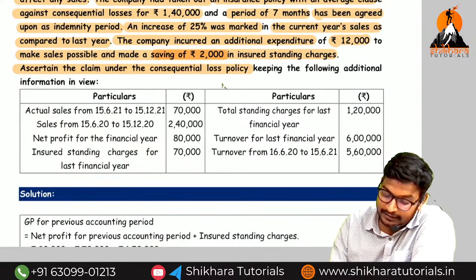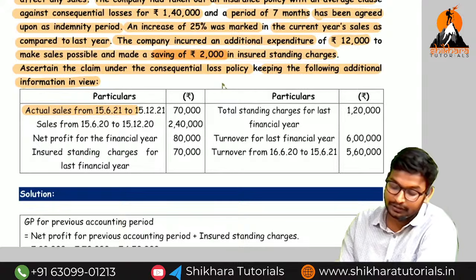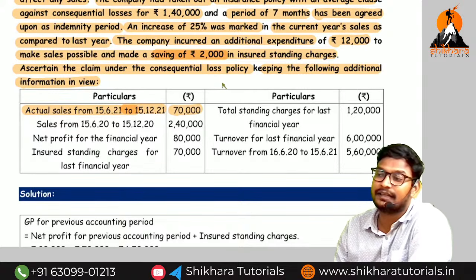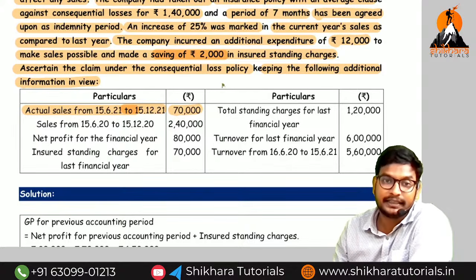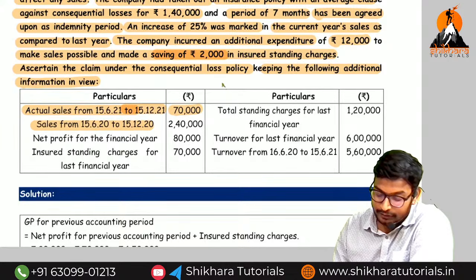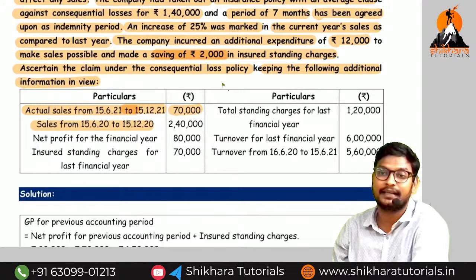consequential loss policy, keeping the following additional information in view. Actual sales from 15/6/2021 to 15/12/2021, how much? 70,000. This is called as actual sales during the indemnity period. Sales from 15/6/2020 to 15/12/2020, this is the corresponding period to the indemnity period. This is called as standard turnover.